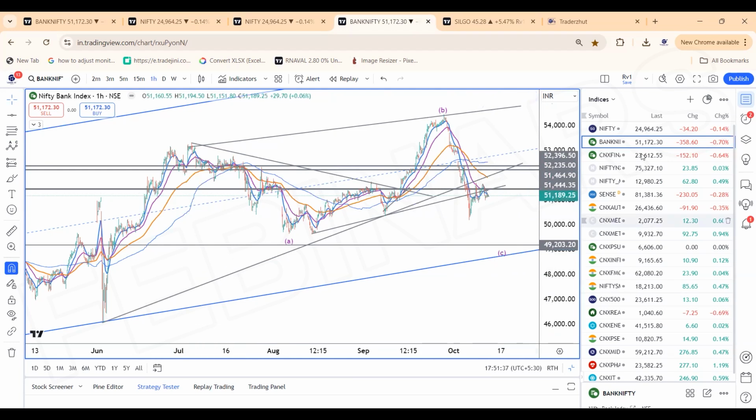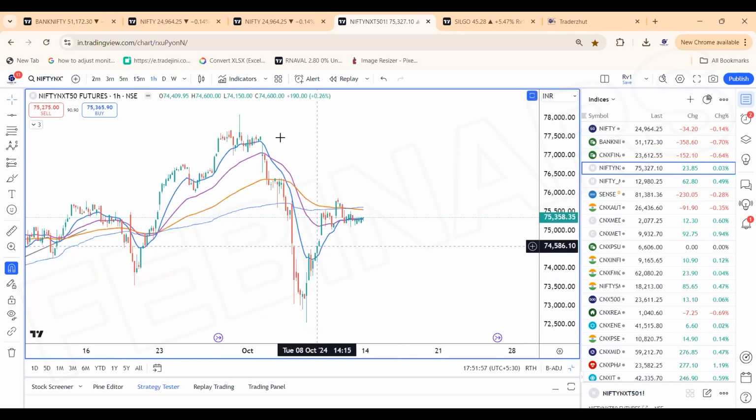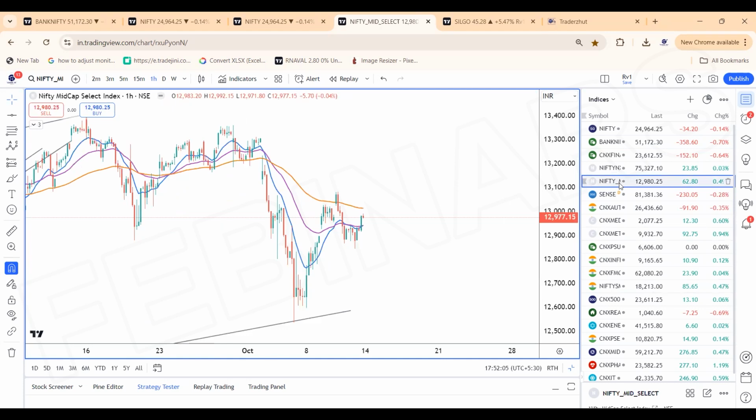What about the Midcap Nifty? Even on the wave counts front, we have discussed an irregular flat. As of now, until the trend line is broken, a bullish count is seen here in Nifty Next 50. After a 3-wave decline, a 5-wave advance is what is witnessed. In Midcap also, we are seeing a similar kind of impulse advance. Midcap is holding strong. In fact, the range can be 12,800 to 13,100 for Midcap Nifty, plus or minus 50 points.